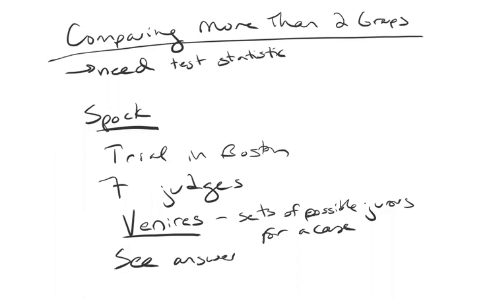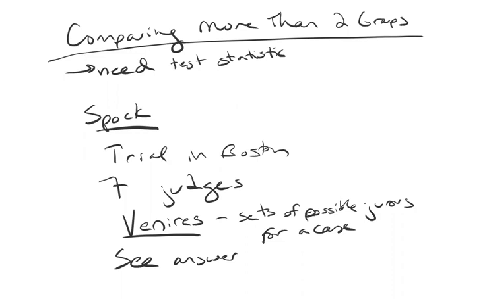In fact, in many, many statistical problems, you can see the answer by looking at one graphic, right? And so often the hypothesis test is just sugar on top and perhaps not even necessary, right? If you were trying to make an argument to somebody that there's something funny going on with Spock's judge, you're probably better off showing this set of box plots than presenting just a p-value. However, it's important to know how to do the hypothesis test as well. The visualization is not always quite so stark. And so we're going to use this example to motivate our discussion as we think about how to come up with a test statistic for more than 2 groups, to compare the means of more than 2 groups.